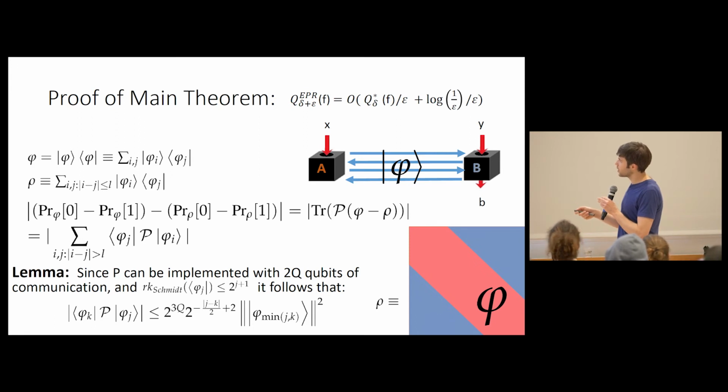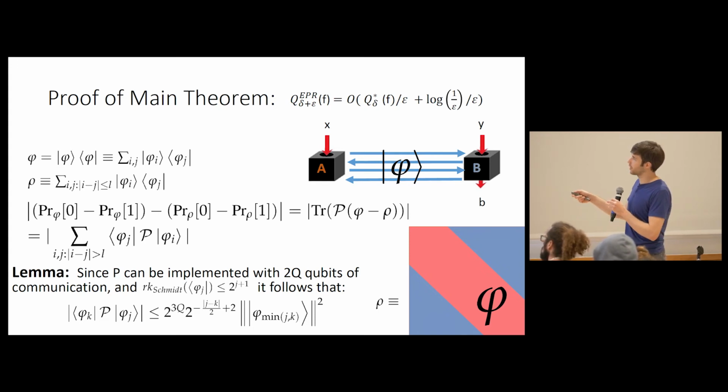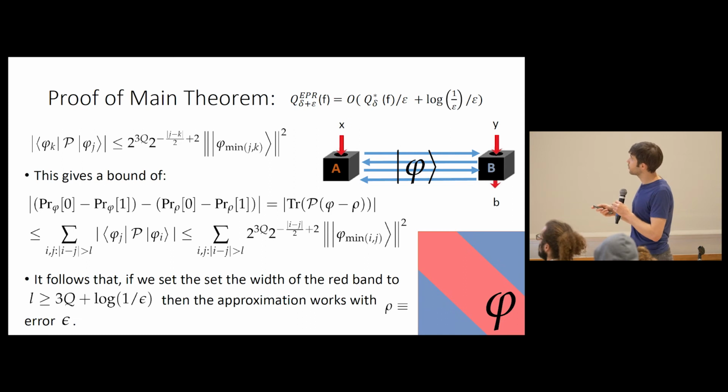And this says that the error term consists only of cross terms that are far from the diagonal. And this lemma says that all cross terms far from the diagonal should be small when acting on a unitary which is implemented with only q qubits of communication. So this is, in a sense, the key technical nugget. If we have that, I'm just going to move quickly through the rest of this. Long story short, that allows us to chop into this banded matrix here without inducing too much error.